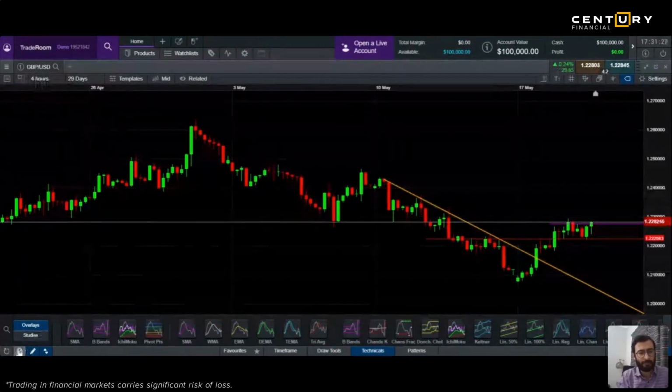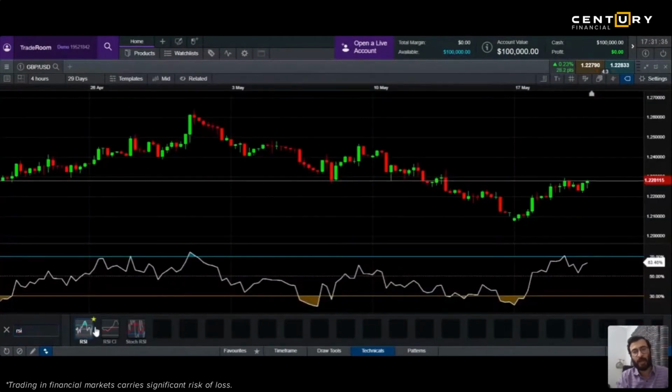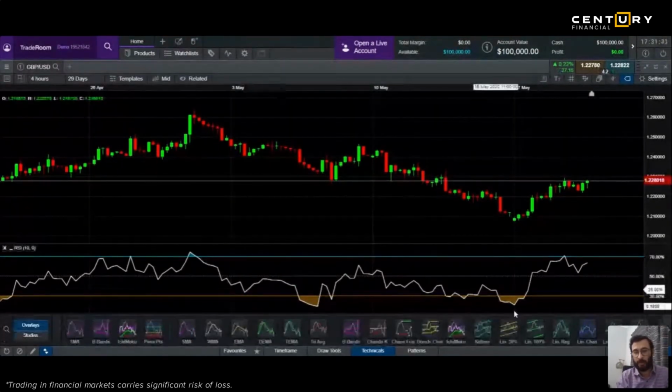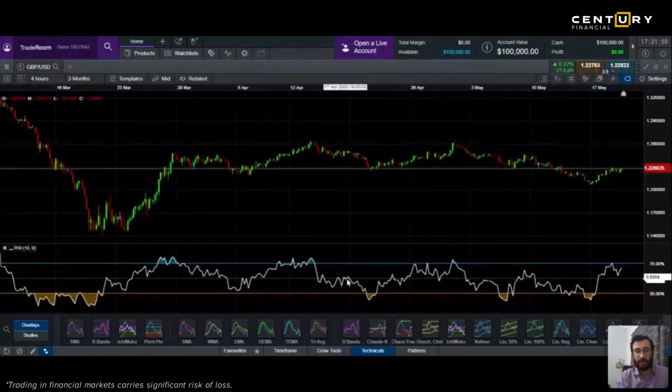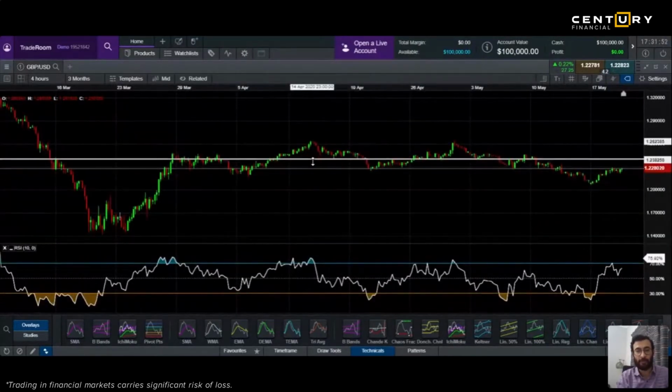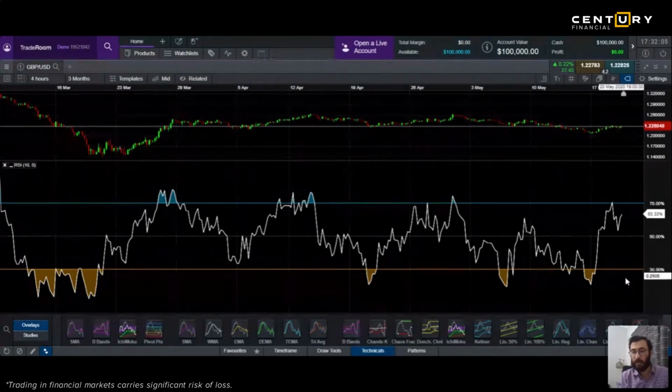Okay, clear all of this. And let's say you select RSI. This is your technical. Now see, RSI is a very simple rule. You try to find out if this line, so this is your RSI line. Okay, I will just increase this. If this line reaches above 70%, it becomes a good short selling point. If it comes below 30%, which is your brown or orange line, it becomes a good buying point.